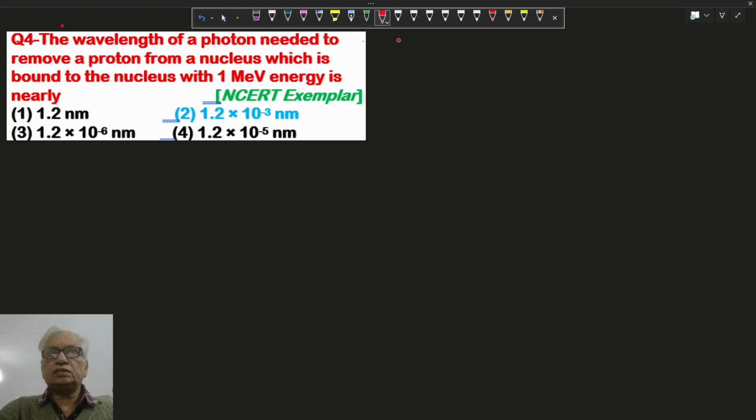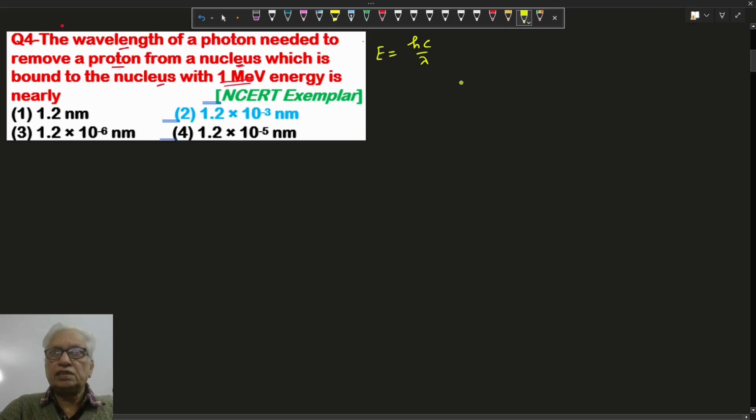In this question, the wavelength of the photon needed to remove a proton from the nucleus, which is bound to the nucleus by 1 million electron volt energy. We know energy equal to the binding energy. Energy is given by hc by lambda. Energy is 1 million electron volt. So we have to find out the wavelength. Lambda equal to hc upon E.